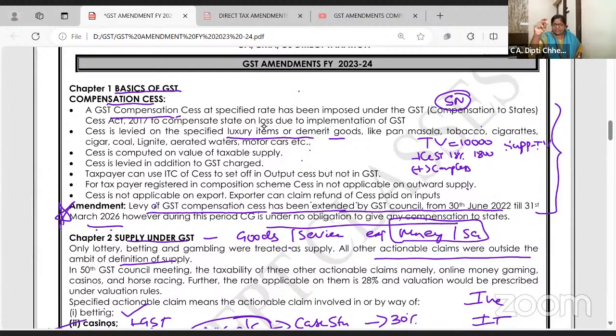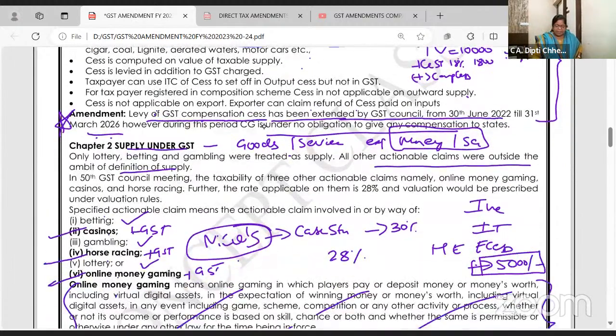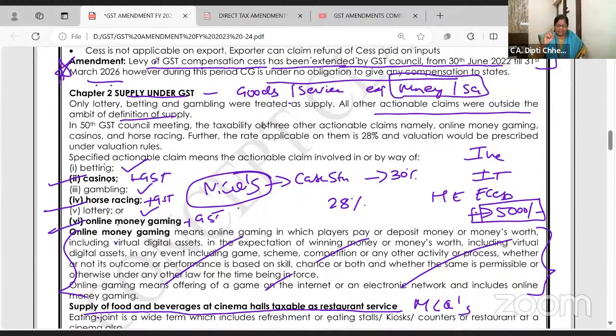Compensation says 2026 तक लगाना. जल्दी से एक बार. Supply now included is casino, horse racing, online gaming on which GST is chargeable on payment basis also, and they have to file their return also. Even if online gaming is provided from outside India. ठीक है? They can go for registration without the registration number, just they will take an enrollment number और वो सब चलेगा.